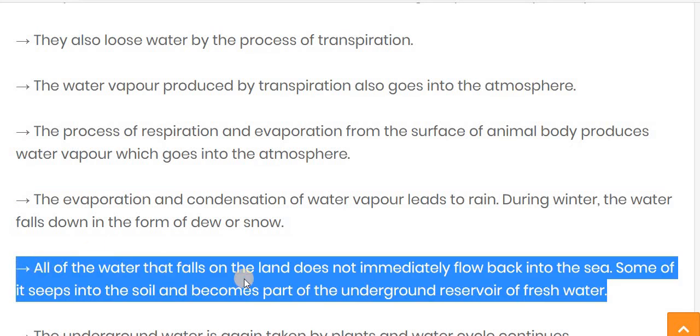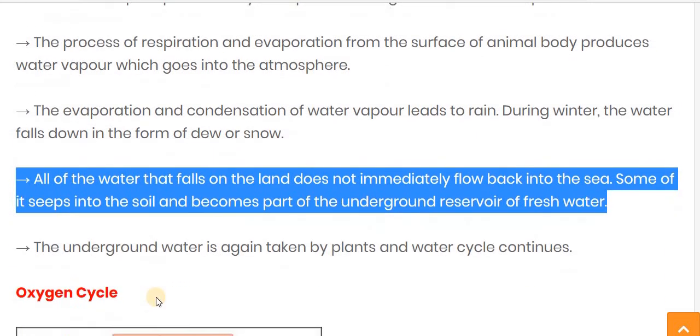All the water that falls on the land in the form of rain does not immediately flow back into the sea. Why? Because some of the water seeps into the soil and becomes a part of underground water, or you can say the underground reservoir of fresh water.